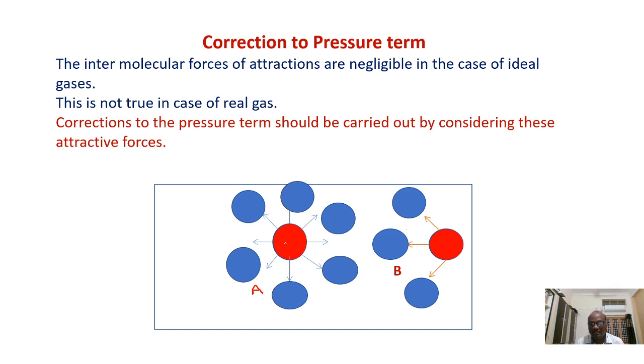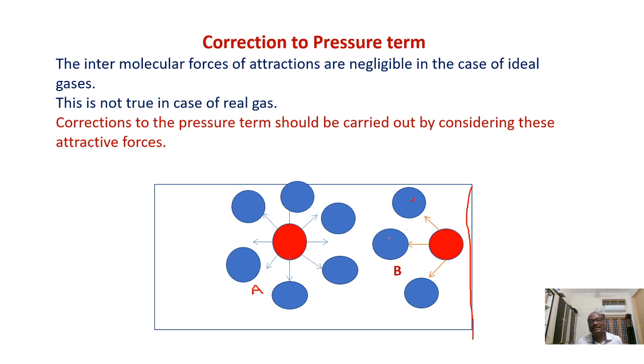Because the attraction forces are acting in all directions to the same extent. But observe the molecule which is going to collide on the walls of the container. This is the wall of the container. This molecule is colliding on the wall. There are no molecules on one side, but on the other side we can see the molecules.